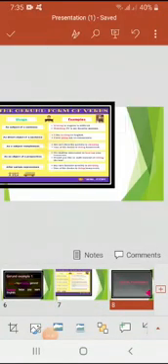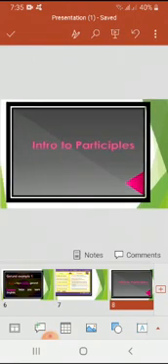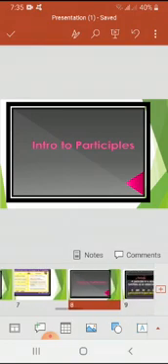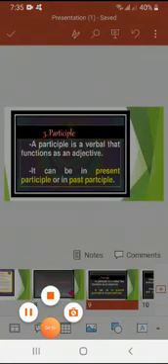Now heading towards another topic of today's lecture, that is participles. Intro to participles. What are participles? Can any one of you tell me? Well, a participle is a verbal that functions as an adjective. As a verbal, a participle behaves as an adjective. How? It can be a present participle and a past participle as well.